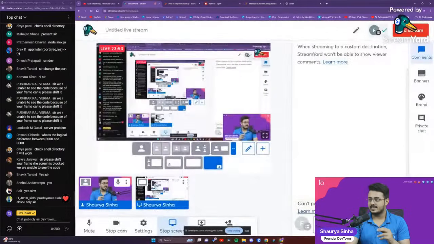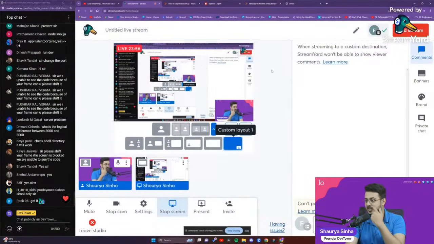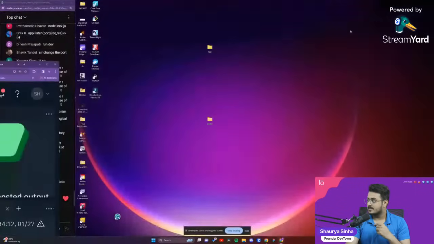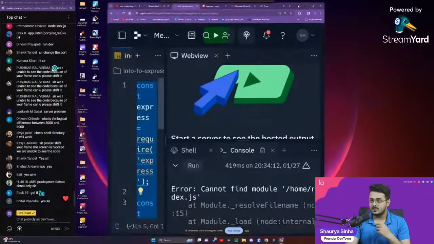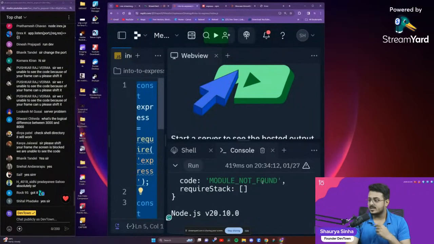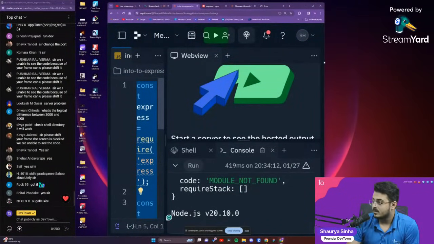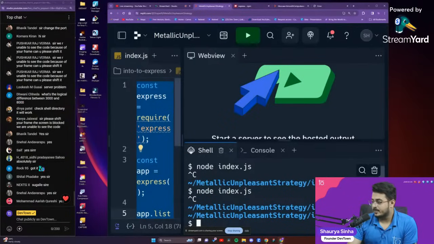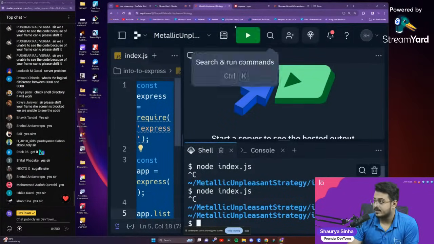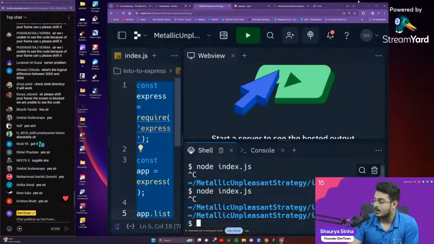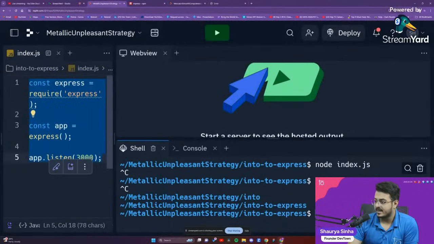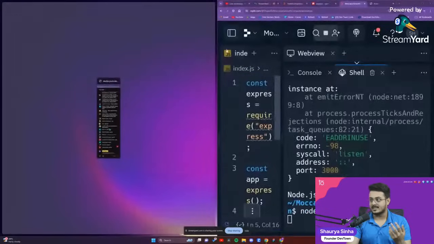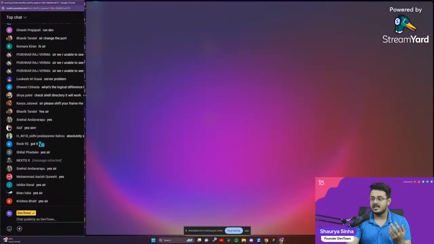So I will remove myself from the screen, but if I remove myself, you guys won't be able to listen to me. So let me make this a little bit smaller. Maybe that will help you see it clearly. Within the shell, you should be able to see. Okay, I've stopped the particular one. If I run node index.js, it feels as if the process has hung, the terminal has hung right over there.